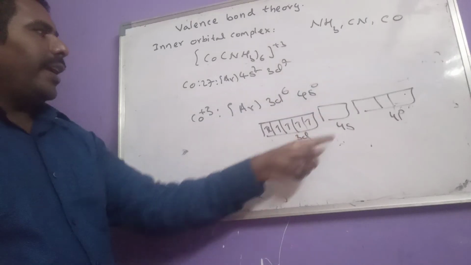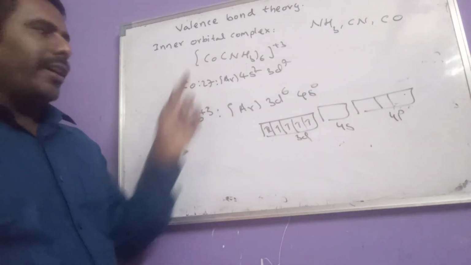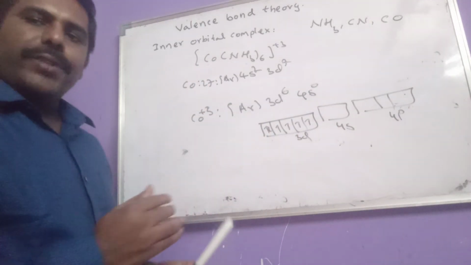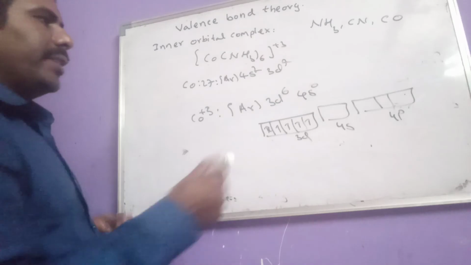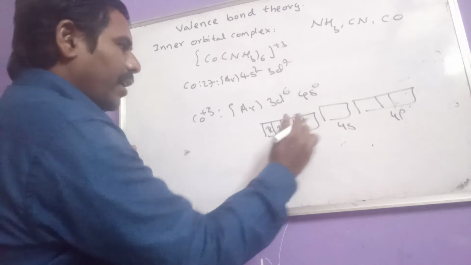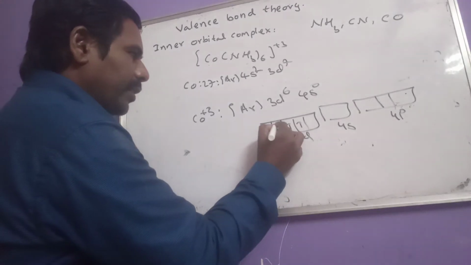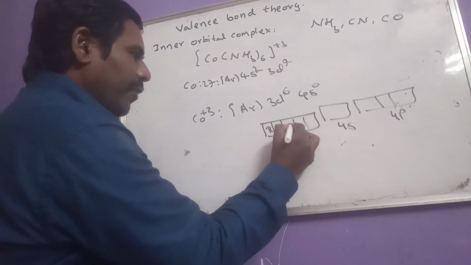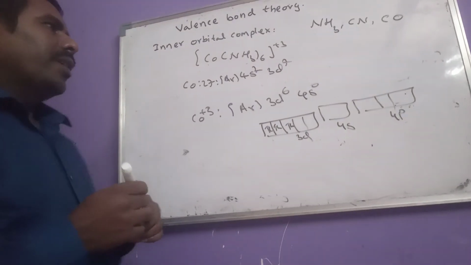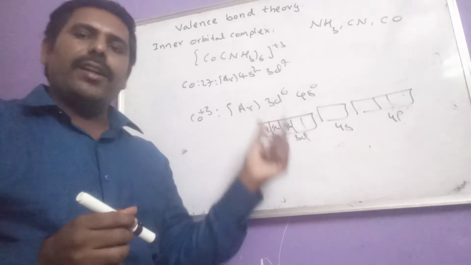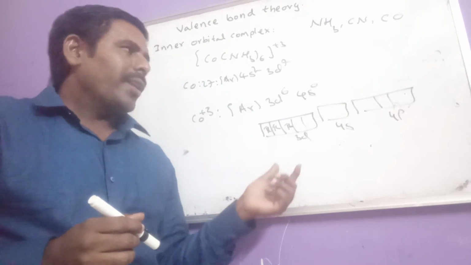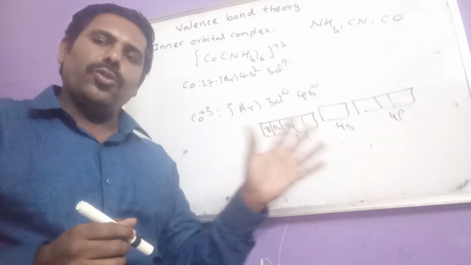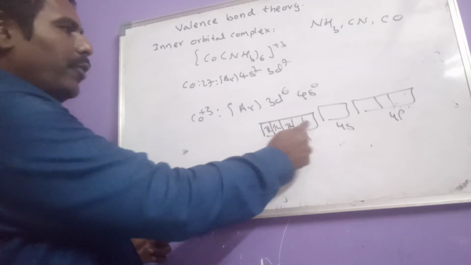When a strong ligand approaches the metal ion, irrespective of Hund's rule, pairing of electrons takes place. That means this electron will pair up with this one, this electron will pair up with this one. So in the presence of a strong ligand, these electrons undergo regrouping irrespective of Hund's rule.